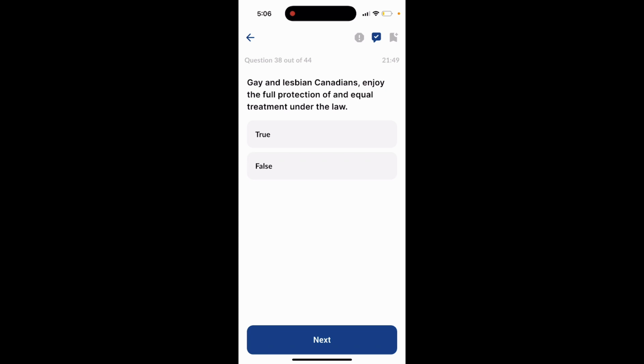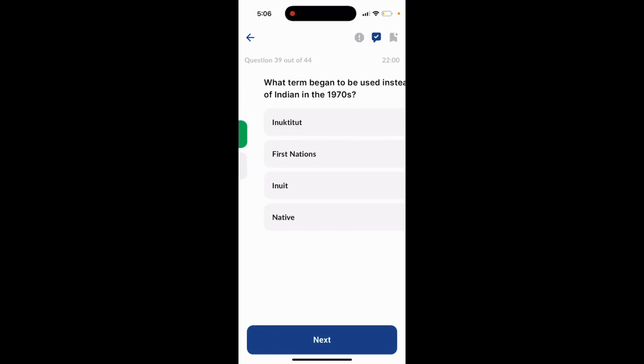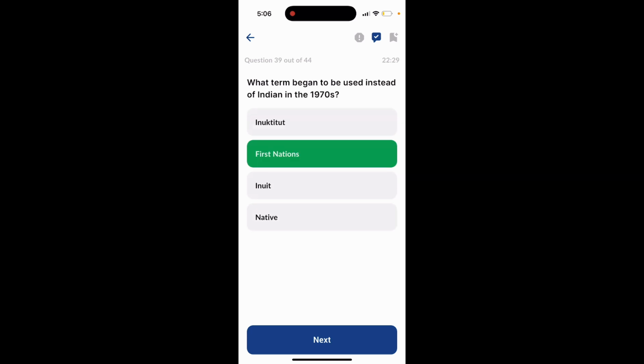Question 38. Gay and lesbian Canadians enjoy the full protection of equal treatment under the law. Is that true or false? That is true. Question 39. What term began to be used instead of Indian in the 1970s? Inuktitut, First Nations, Inuit, Native. The answer is option 2, First Nations.